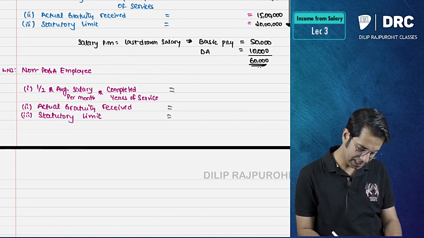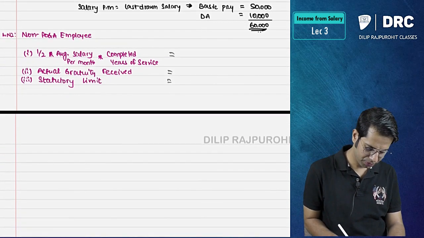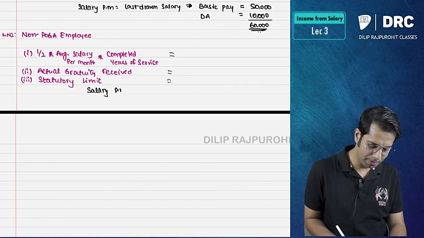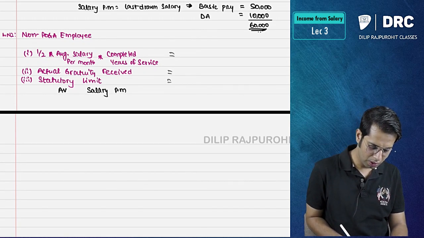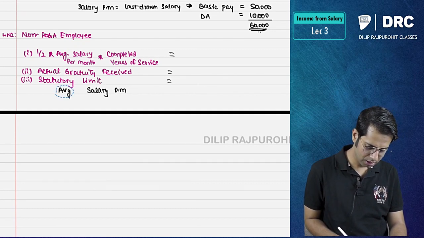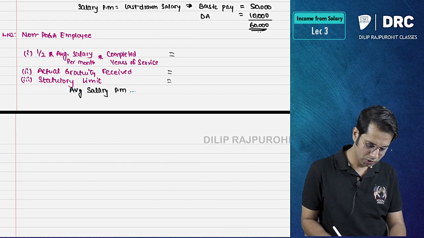Sir, what is salary per month? In this case, let us do the average salary per month computation over here. So here what should I take?